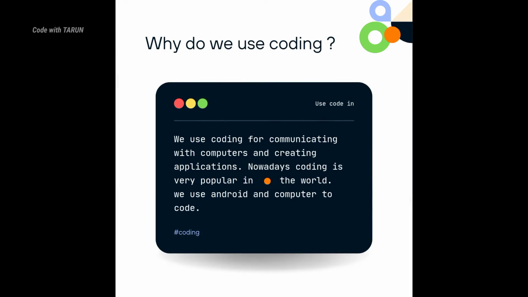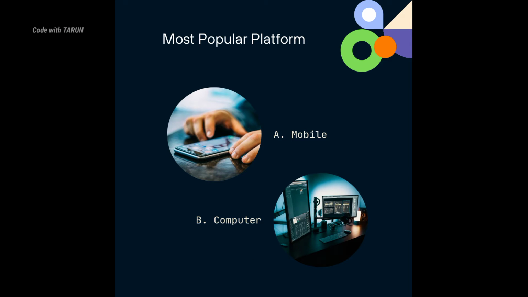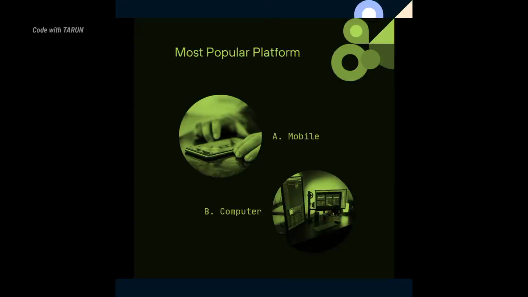Why do we use coding? We use coding for communicating with computers and machines, and creating applications and websites also. Nowadays, coding is very popular in the world. We use code in computers and Android also. We use more platforms like Android and computer, but computer is best to use.